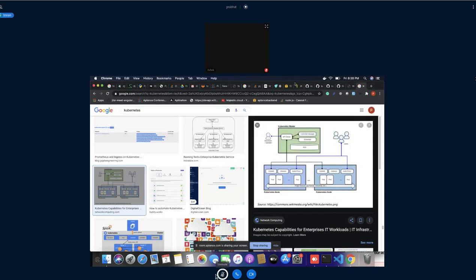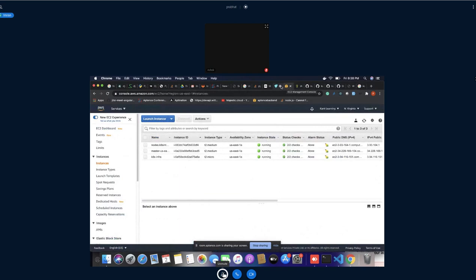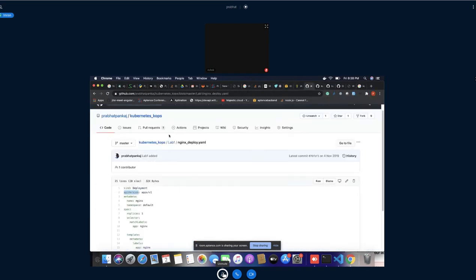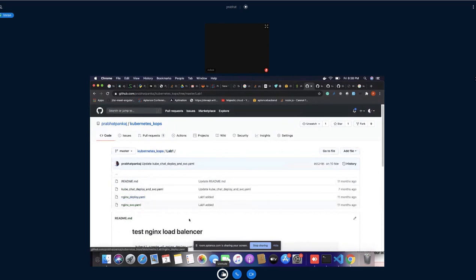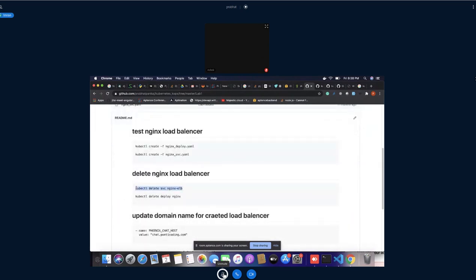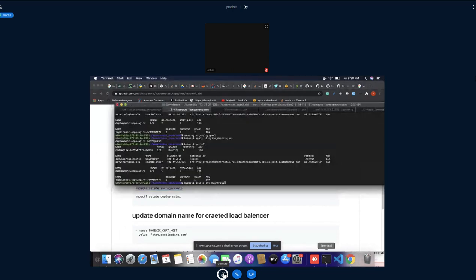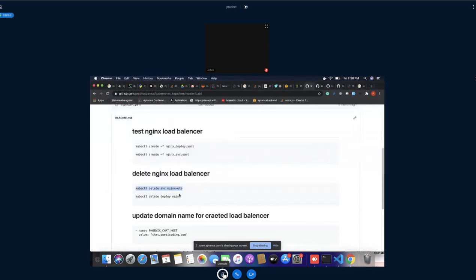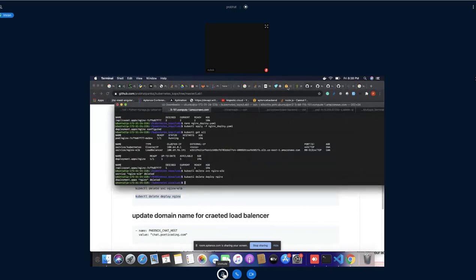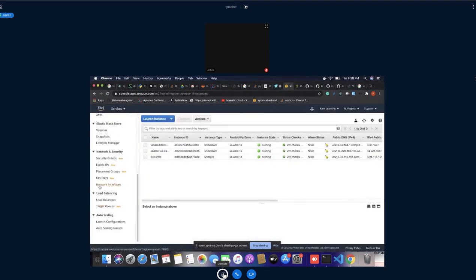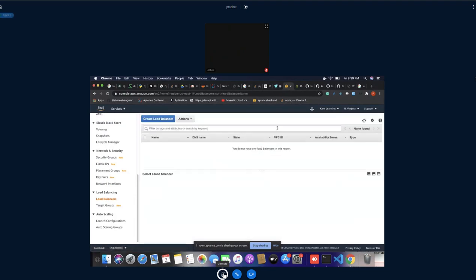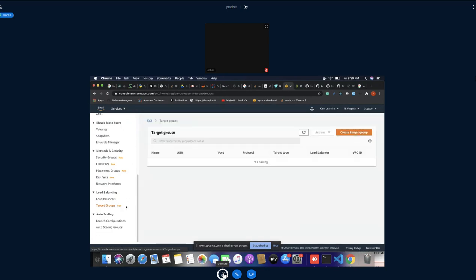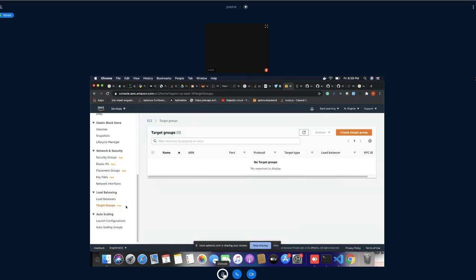This is what we did for this lab. Now we have a chat application as well. We already tested this one, so now we'll delete it. In order to delete, first we delete the services. This one has been deleted, and this one has also been deleted. So what will happen? The load balancer would have been blank now. See, no load balancer. See how efficient they are: by using a single command, we are controlling the whole infrastructure.